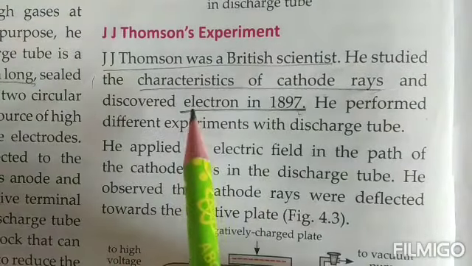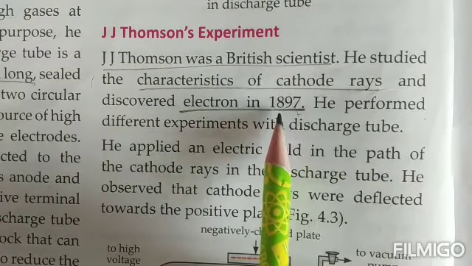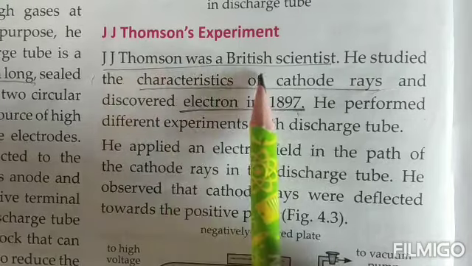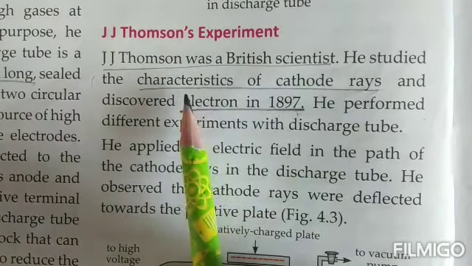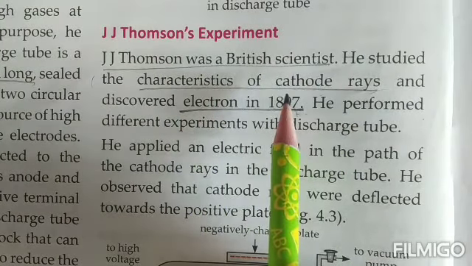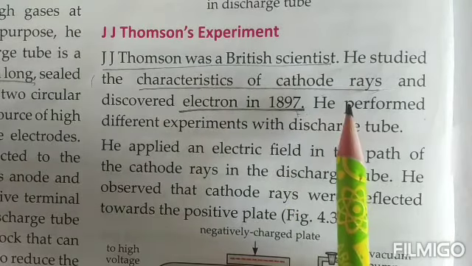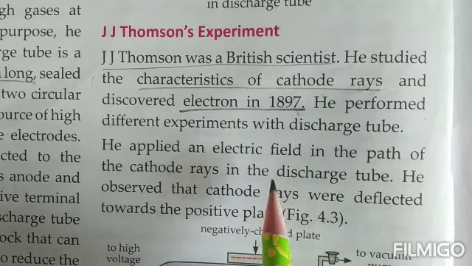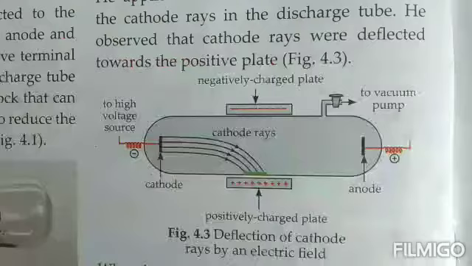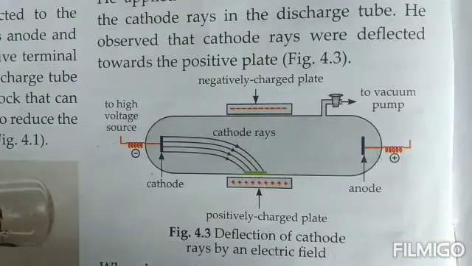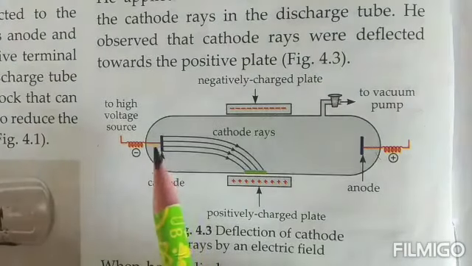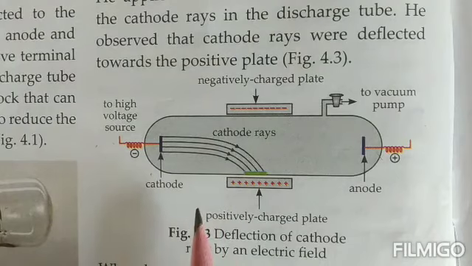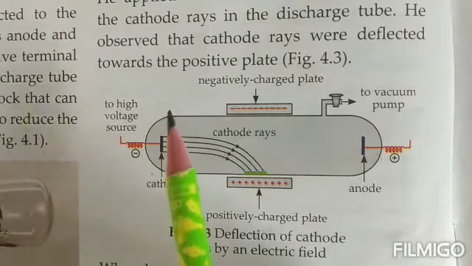After a certain number of years, in the year 1897, it was J.J. Thomson, a British scientist, who did the same kind of experiment because he wanted to study the characteristics of the cathode rays. He also performed a similar experiment with a discharge tube. The only difference he created was that he also applied an electrical field in the path of the cathode rays.